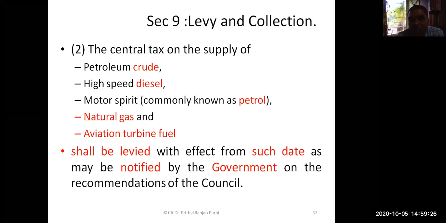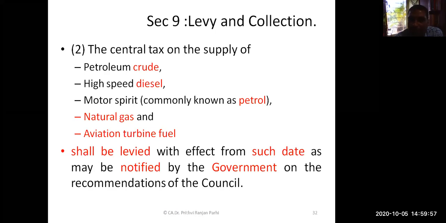The second subsection also excludes some more items. There are in fact 5 items. It says the central tax on supply of these items shall be levied with effect from a date as may be notified by the central government on the recommendation of the council. So far the GST Council has not recommended and the central government has not notified. Consequently, these 5 items are also out of the purview of GST.